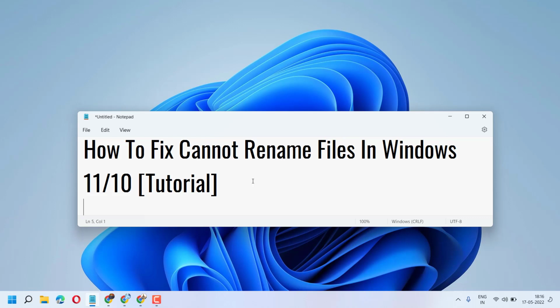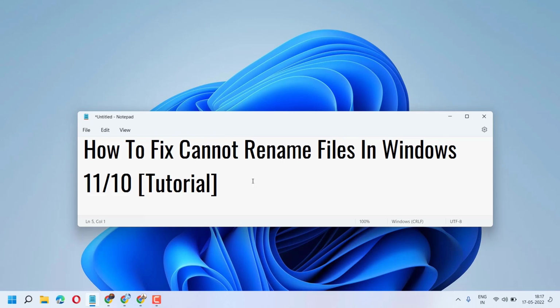So guys, if you are not able to rename any file, the reason is your file is open in another location in your PC. And if you don't know where the file you want to rename is open, it's simple: find out in Task Manager. And if you do not see that file in Task Manager, then close your PC and restart. So this is the common issue, guys.